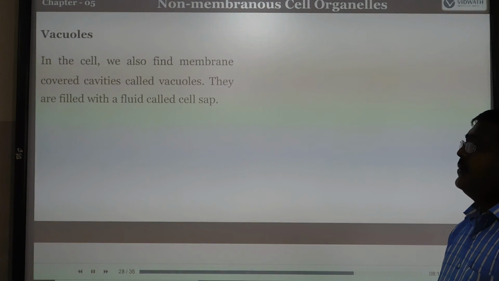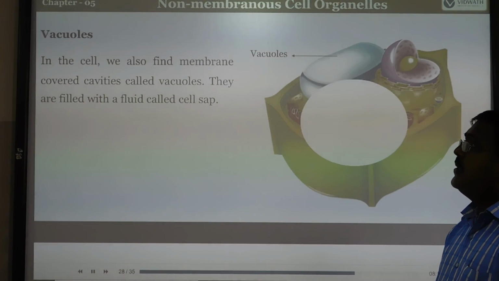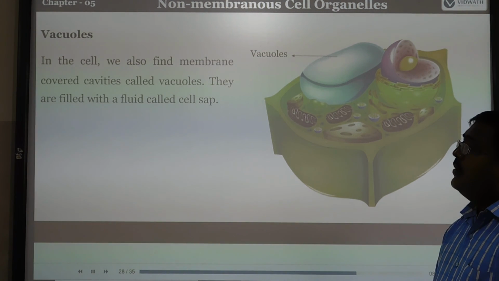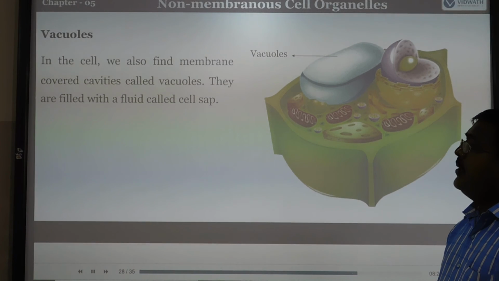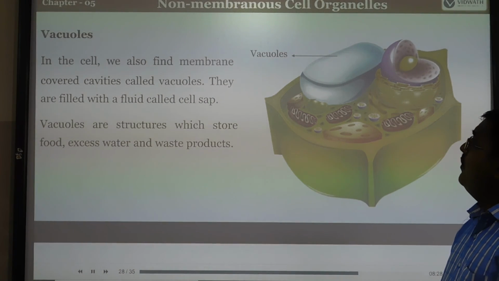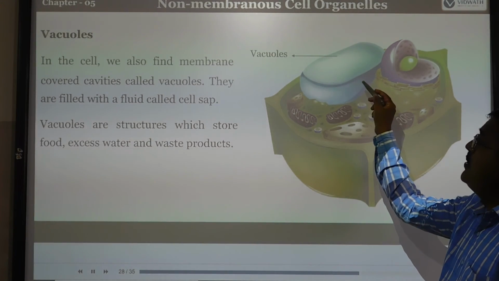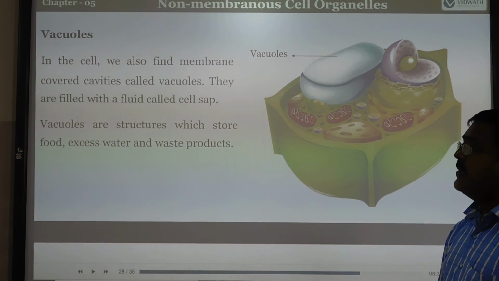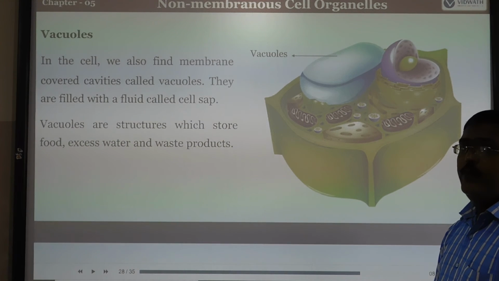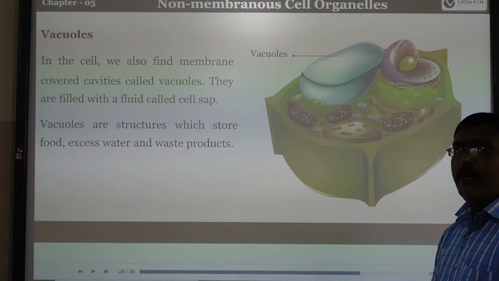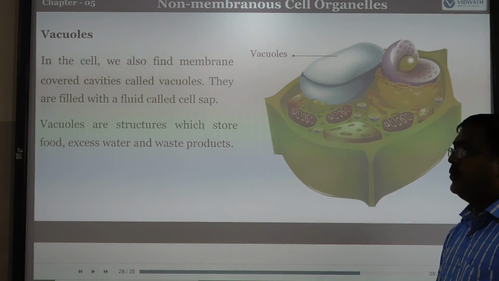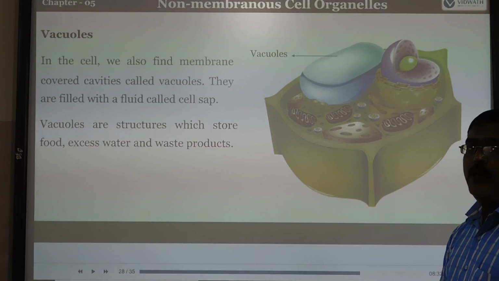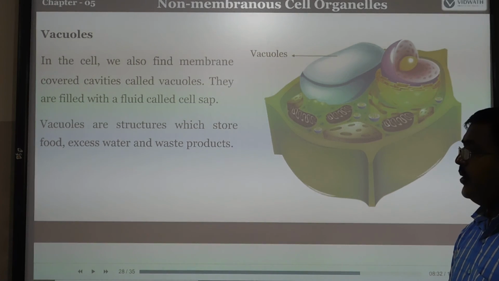Vacuoles: animal cells do not have a large number of vacuoles. In the cell we also find membrane-covered cavities called vacuoles. Look at the picture. These cavities are called vacuoles. They are filled with a fluid called cell sap. What is the main function of the vacuoles? They are helpful for the storage of food, excess water and waste products.